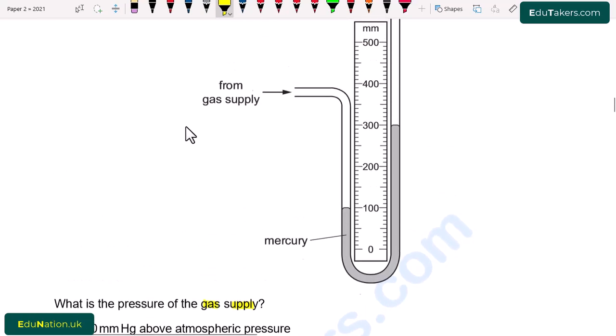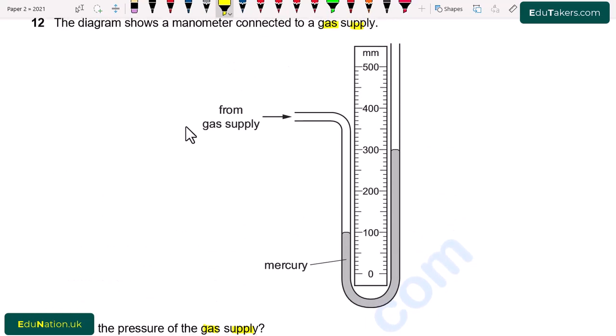So first of all, we know that the pressure of gas is equal to the atmospheric pressure plus pressure due to the liquid. I write here, this is the gas supply. So total pressure of the gas will be equal to atmospheric pressure plus pressure due to liquid column.